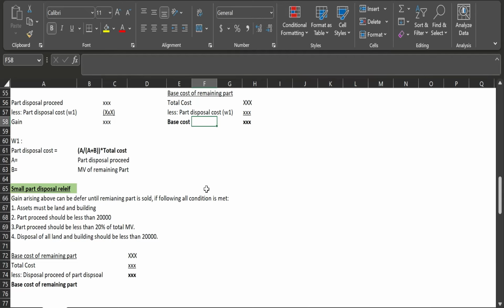What we simply do is, whatever the proceeds we have received for the part disposal, we deduct it against the total cost and revise the base cost.